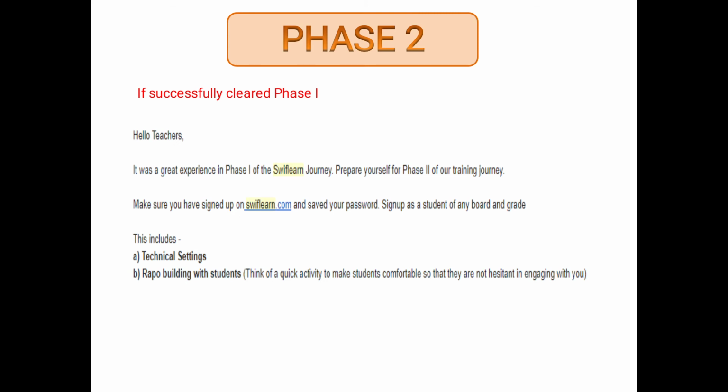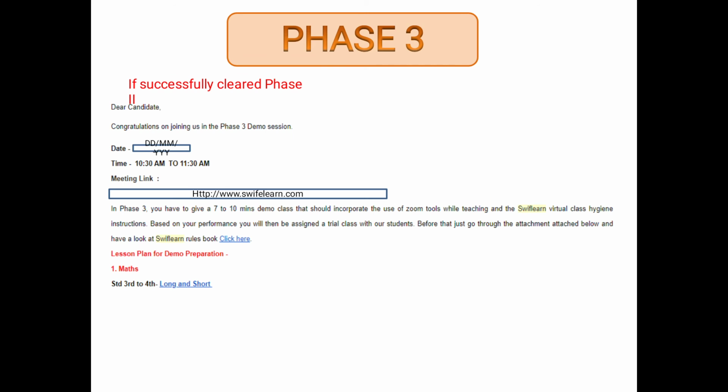Then after this, once you have successfully cleared phase 1, you will get a mail for phase 2. In phase 2, what will exactly happen is you will be given training about some technical settings, how exactly you will be using the technical tools and other things for teaching purposes. Also, you will be given a quick activity to see how exactly you connect with the student. It is a very easy and very basic thing to check how you communicate and interact.